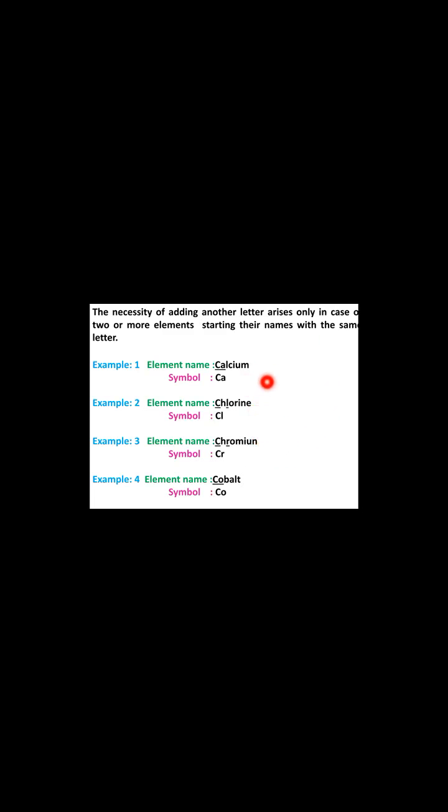These elements start with the same letter C. So in those cases you have to introduce another letter: Ca for calcium, Cl for chlorine, Cr for chromium, Co for cobalt. Whenever you introduce the second letter, the first letter should be in capital form and the second one always a small letter.